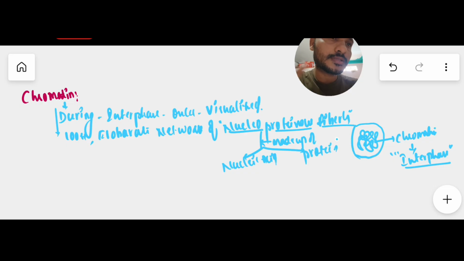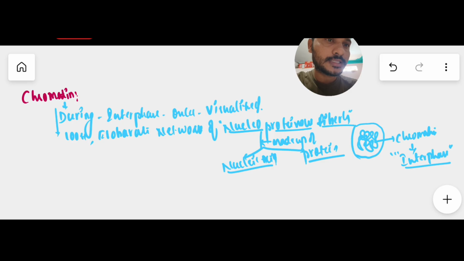Like a virus, it is also a nucleoproteinous structure, made up of nucleic acid and protein. And ribosomal RNA or ribosomes are also nucleoproteinous structures. How? They are also made up of nucleic acids and proteins. So likewise chromatin is also a nucleoproteinous structure, made up of both nucleic acids and protein.